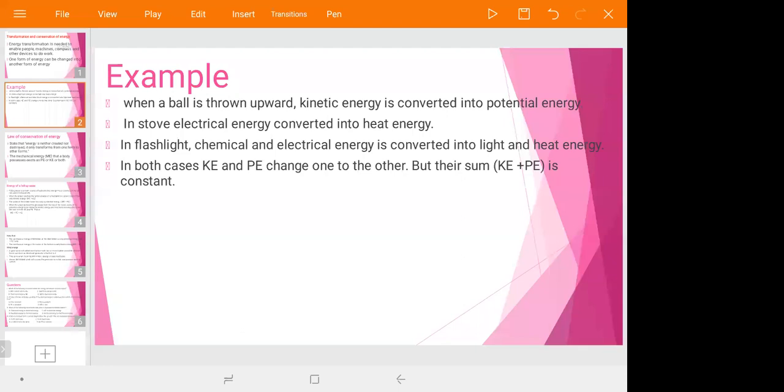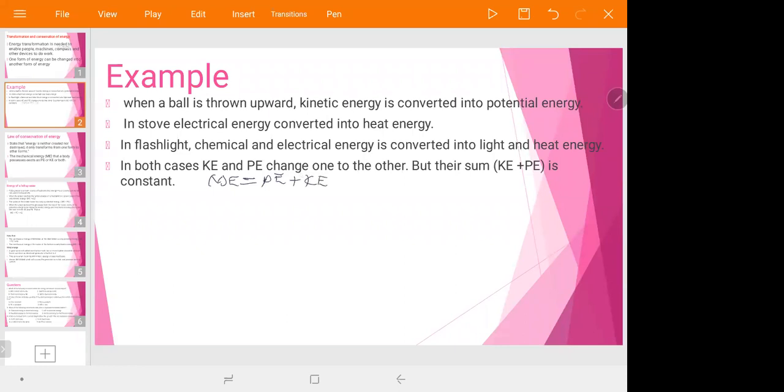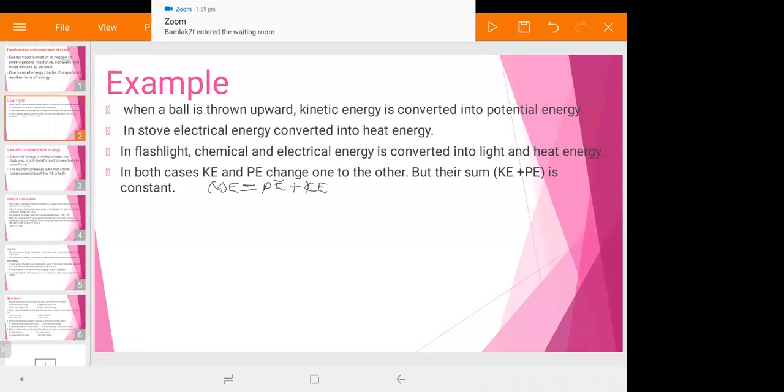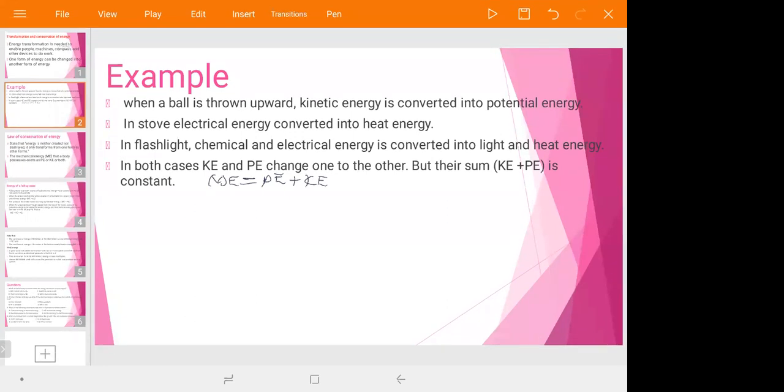It is constant. That means mechanical energy is equal to potential energy plus kinetic energy. Therefore, when kinetic energy changes into potential energy, and potential energy changes into kinetic energy, the summation of potential energy and kinetic energy is constant. That means mechanical energy is constant.